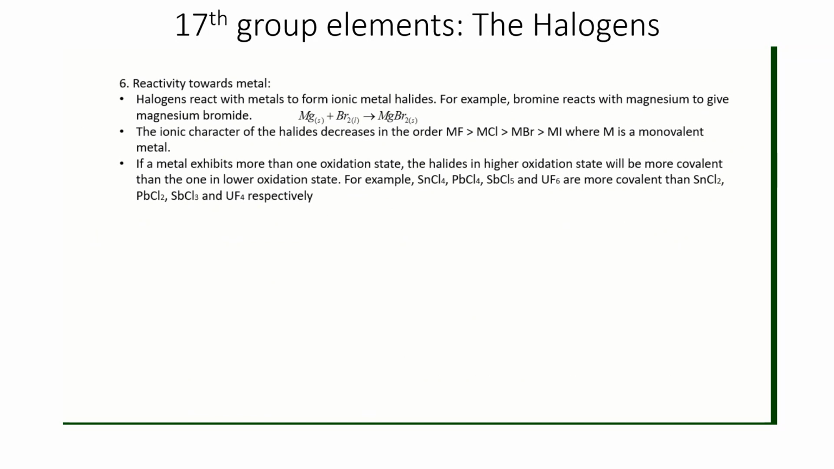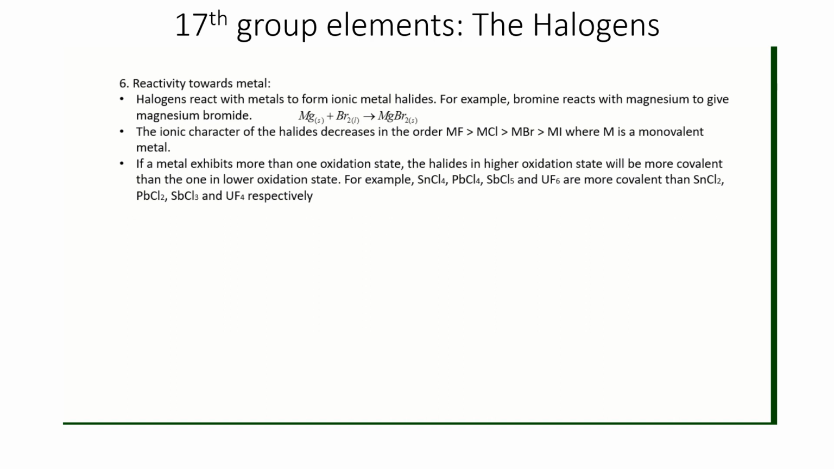Right. Reactivity toward metal. Halogens react with metals to form ionic metal halides. For example, bromine reacts with magnesium to give magnesium bromide. So halogens react with almost all metals and form ionic halides generally, except beryllium halide or the lithium halide. Ionic character decreases down the group, least for iodides and most for fluorides, right?